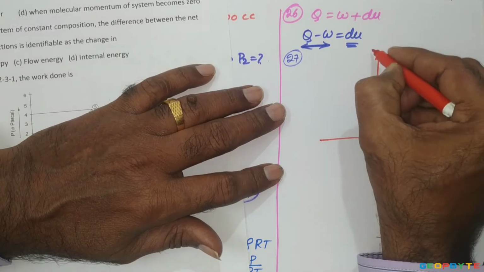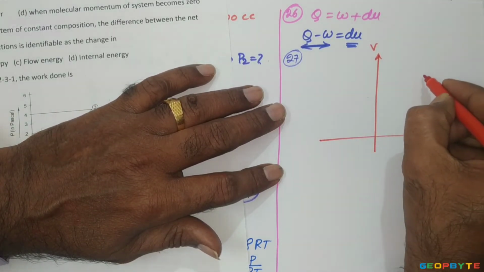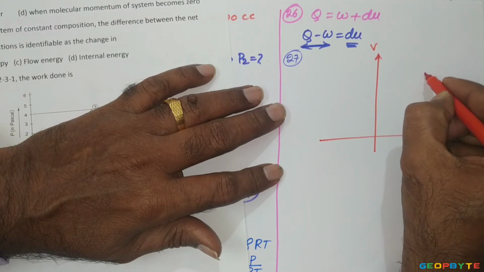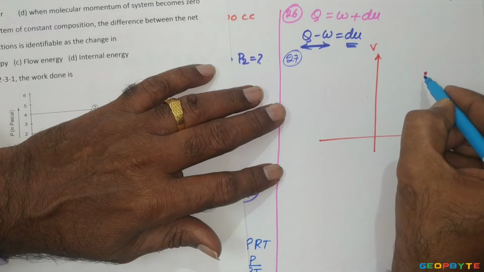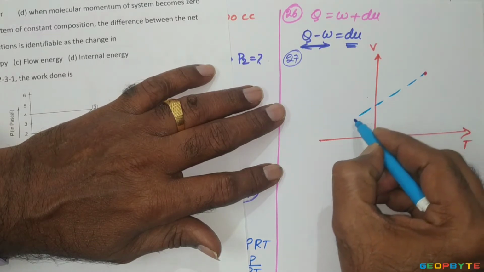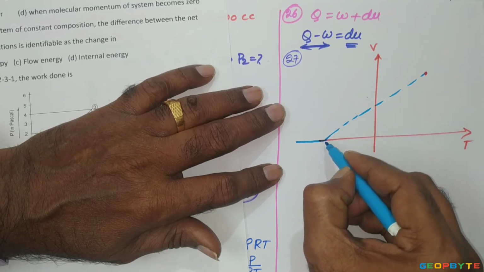This part we already discussed, volume versus temperature. If we keep on cooling the gas, this may be the initial state of the gas. If we keep on cooling the gas, molecular momentum is decreasing further and further.